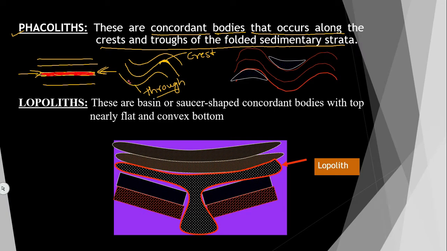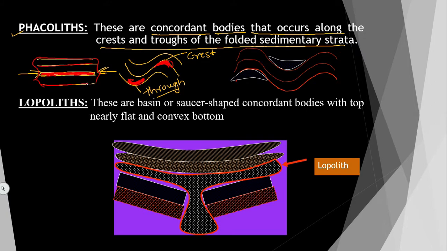After folding, some part of the igneous body will go to the crest, and some part will go to the trough. Because of that, it will show as a crescent shape, half moon shaped. This half moon shaped igneous body is called phacolith, formed at the crest and trough of the folded sedimentary strata. The layering is called sedimentary strata.